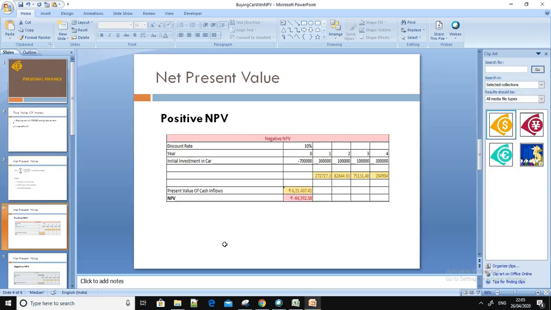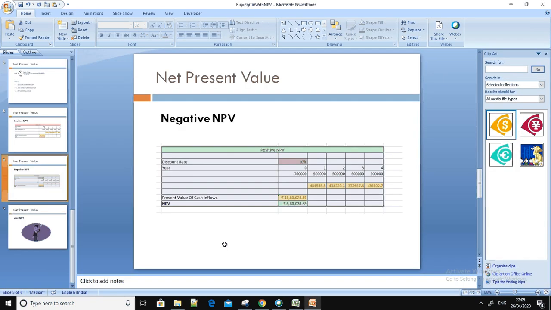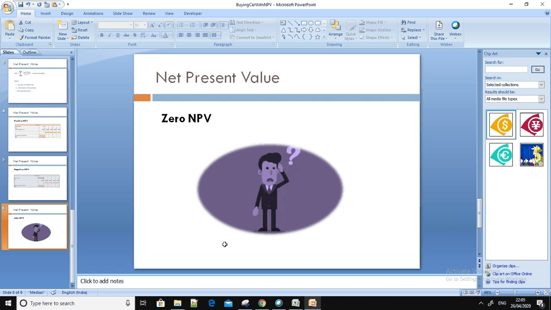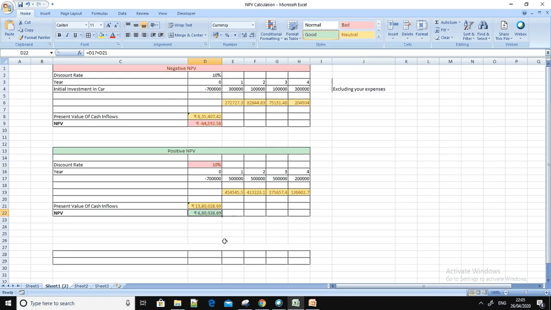The last one we would consider is, for example, a net zero NPV. After this calculation, if the NPV value comes as zero, that means you are neither in profit nor in loss. You can then opt to go ahead with this business as an experience or not. It's the individual's choice. This is just the facts and figures I have put in using the NPV formula, that is, time value of money. That is just one example.